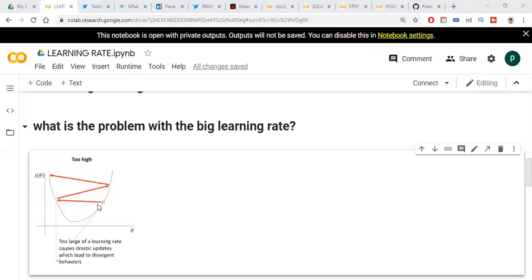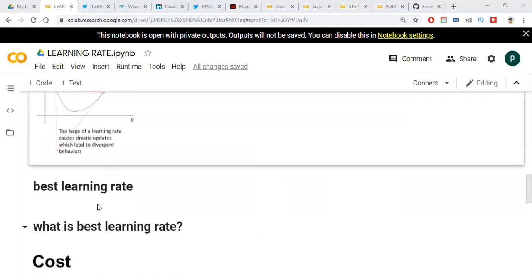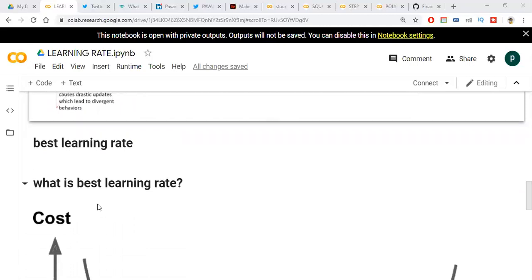To avoid the problems with the small and big learning rate, we go for a good learning rate or best learning rate. What is the best learning rate? It means the value of the learning rate should be the value which is going to achieve the global minimum.